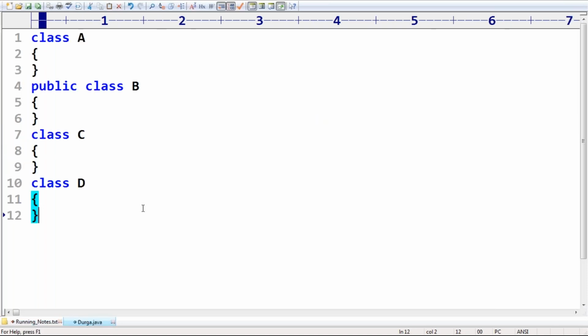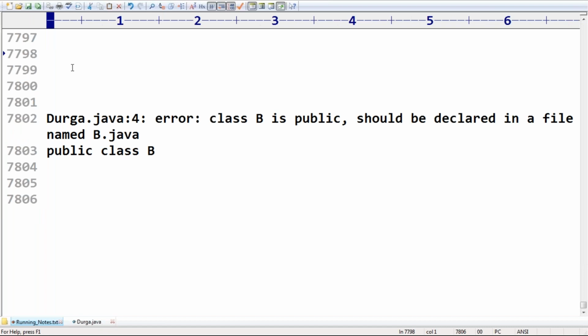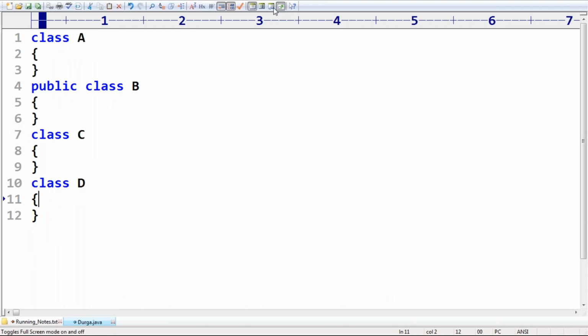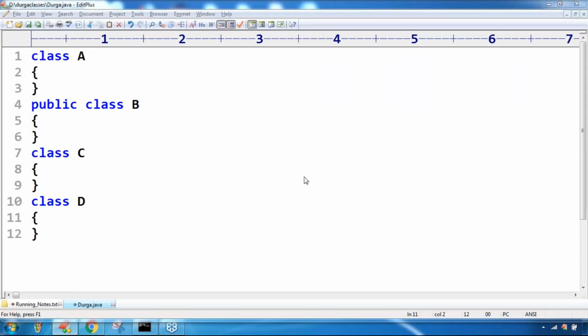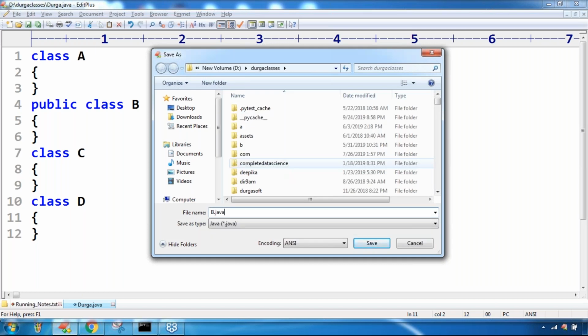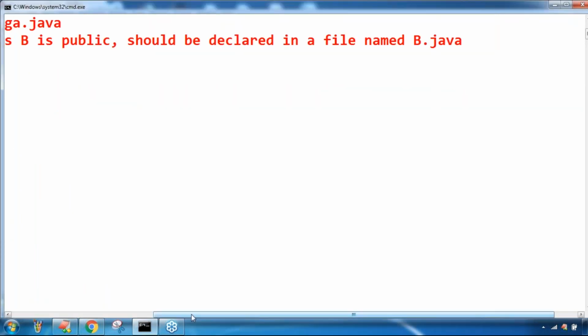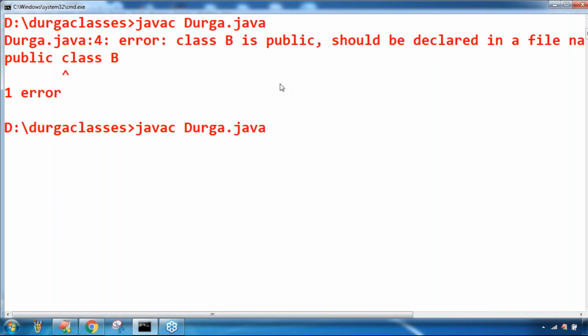So that is the reason why this one is invalid. It is better to save this program as b.java. If I save it as b.java, is it valid or invalid? Now I saved this code as b.java, and it becomes valid. No problem at all. If I compile with javac b.java, this is perfectly valid.